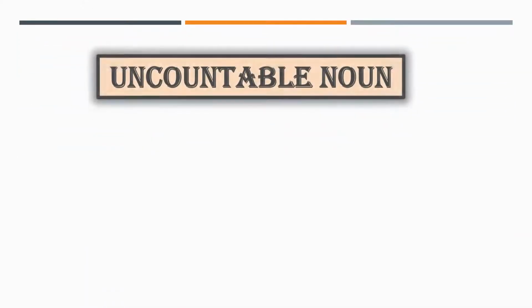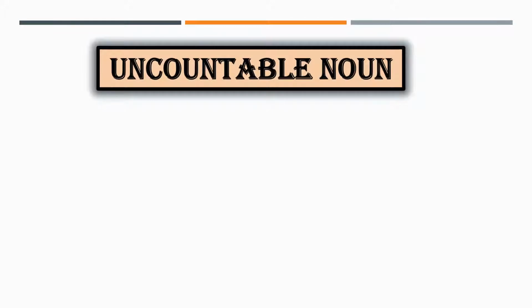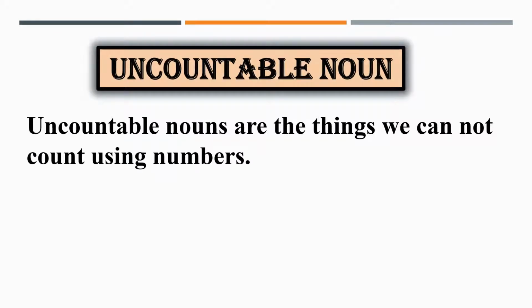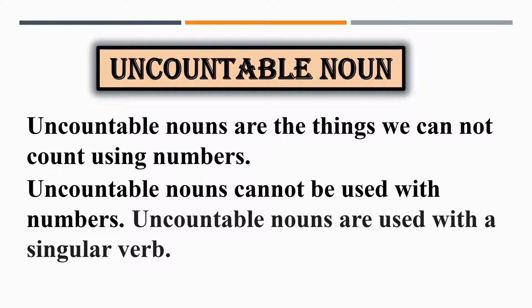So children, let us start uncountable noun. Uncountable nouns are the things we cannot count using numbers. Uncountable nouns cannot be used with numbers. Uncountable nouns are used with a singular word. So children, as we have seen in the previous topic, countable nouns are things we can count.